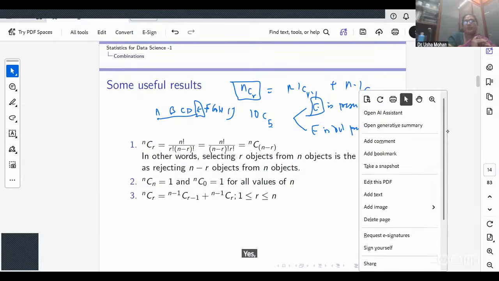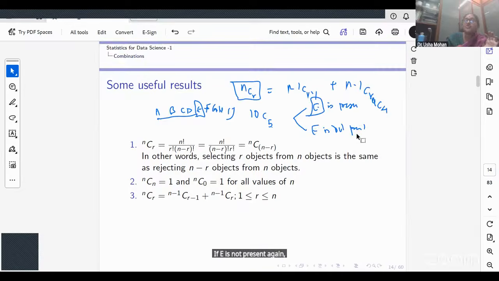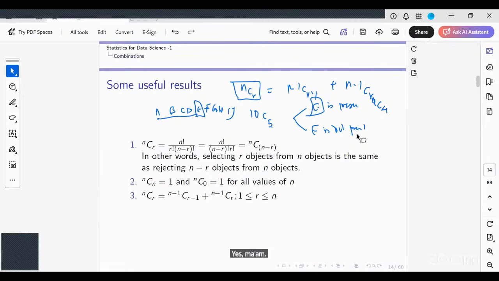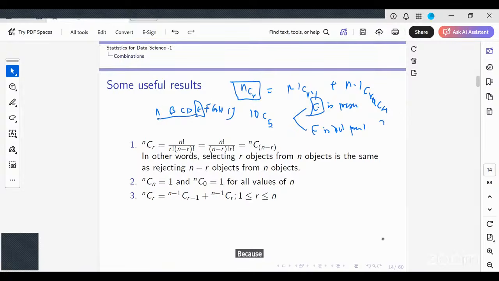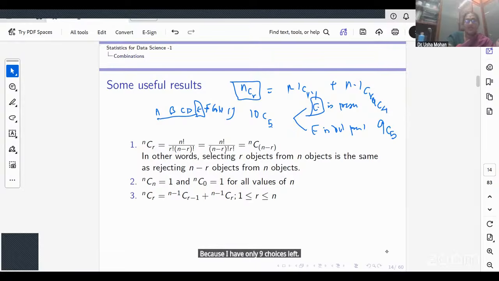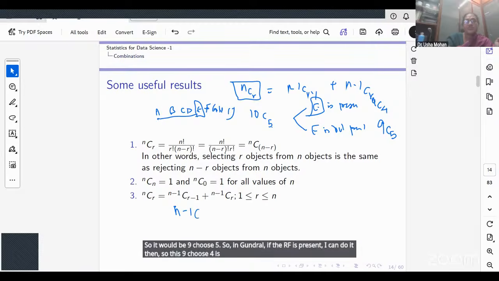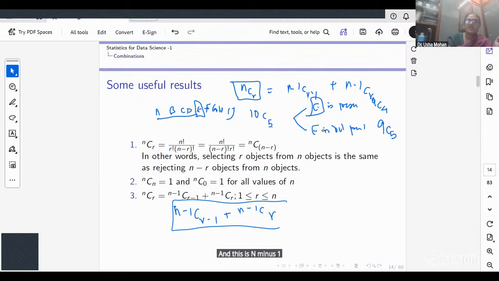Right. Now E is not present. If E is not present, how many should I choose? 5, from 9, because I have only 9 choices left. So it will be 9 choose 5. So in general, if the rth object is present, this 9 choose 4 is n minus 1 choose r minus 1, and this other case is n minus 1 choose r. So that is how this becomes a very important result.